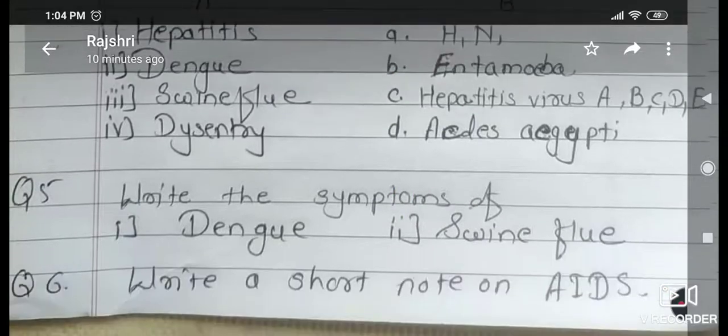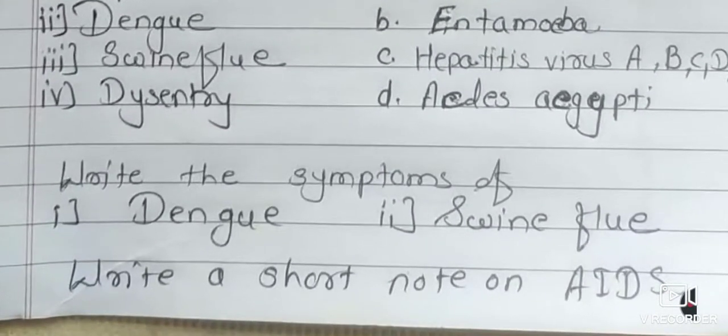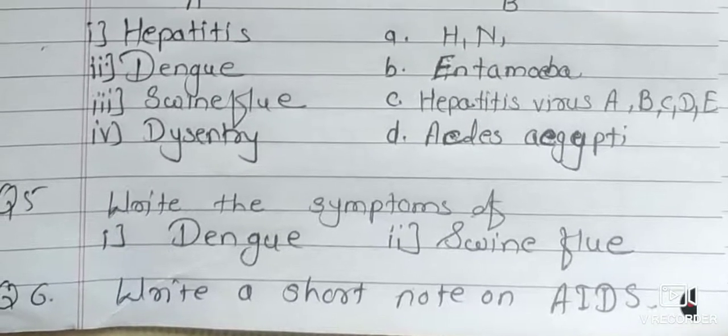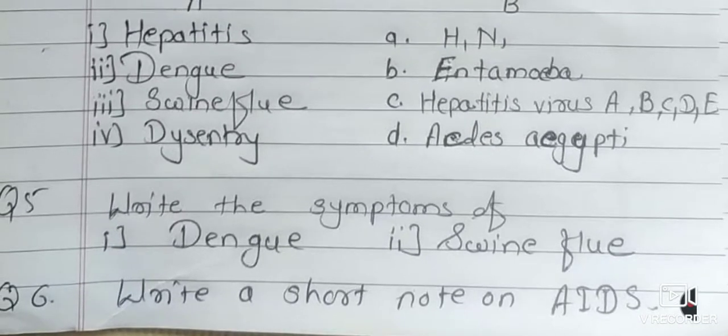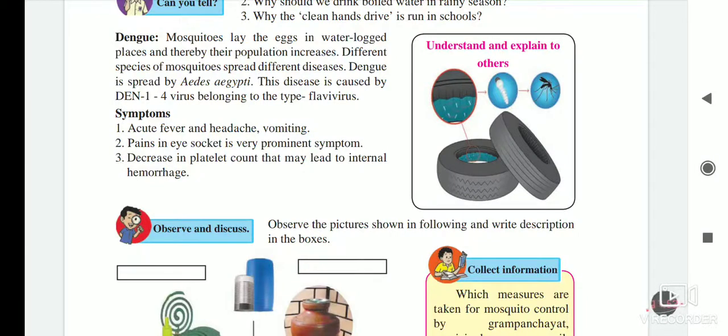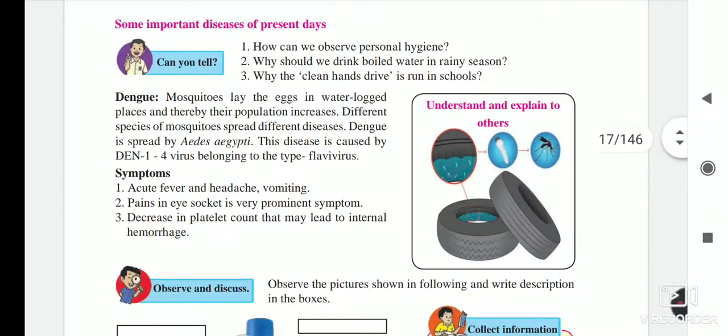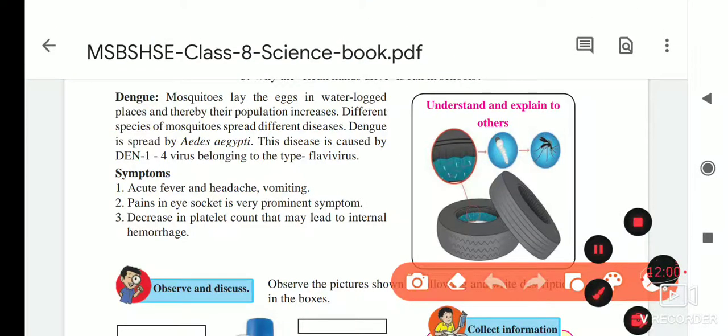Question number 5 is to write the symptoms of dengue and swine flu. As your reading is over, the symptoms of dengue and swine flu you will get on page number 8. I will show you how to find it. So the question is that you have to write the symptoms of dengue. If you see here, it is dengue, the name of the disease.